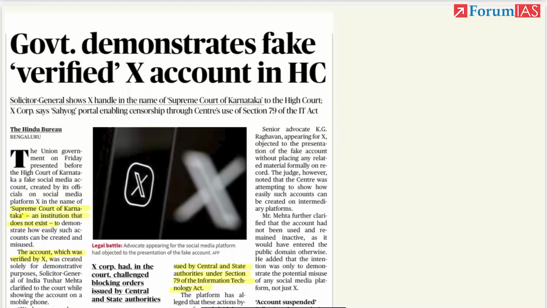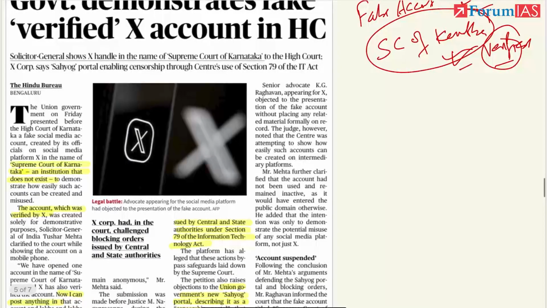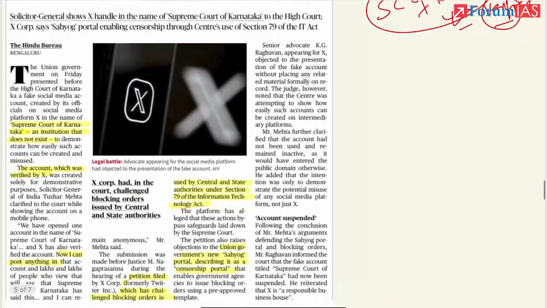What happened recently? The government, in the Karnataka High Court, showed a fake account of the Supreme Court of Karnataka. So it basically showed to the judges that a fake account can be very easily made, and it is verified also. It is made by the state government only. But it showed to the judges that a fake account can be created very easily and very easily verified. Why did they show it? Let's see the context of this.